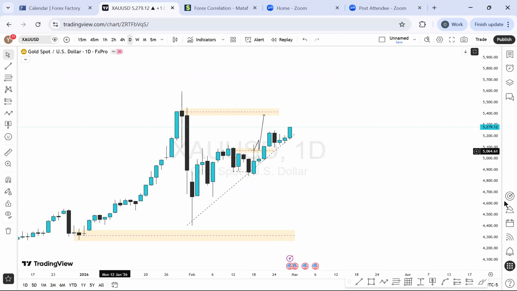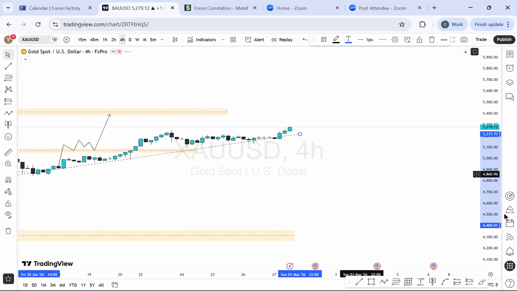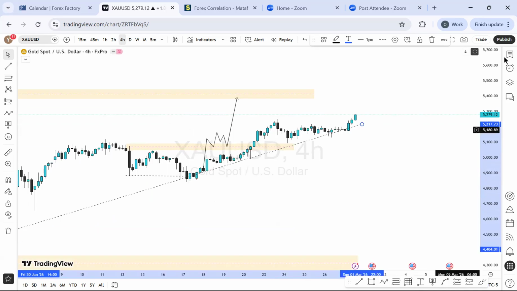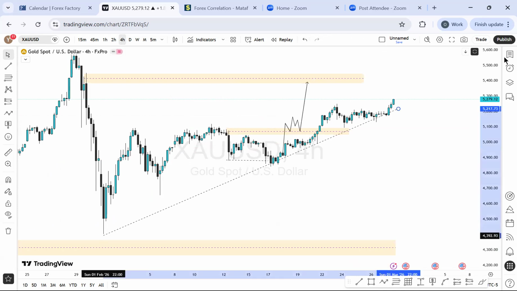But on the daily time frame perspective, I'm looking for more buy here because of the projection I've had. If I will be looking for a trend line to follow, then the trend line I've had here over 3 weeks is still working perfectly and it's still doing massive momentum. If you go to the 4-hour time frame perspective, you see where the trend line has really worked and helped. For the past 2 weeks now, we've seen the price reacting off that trend line zone. So I will reposition it today. I will do something like this for it to have a space to work with going forward for the week.